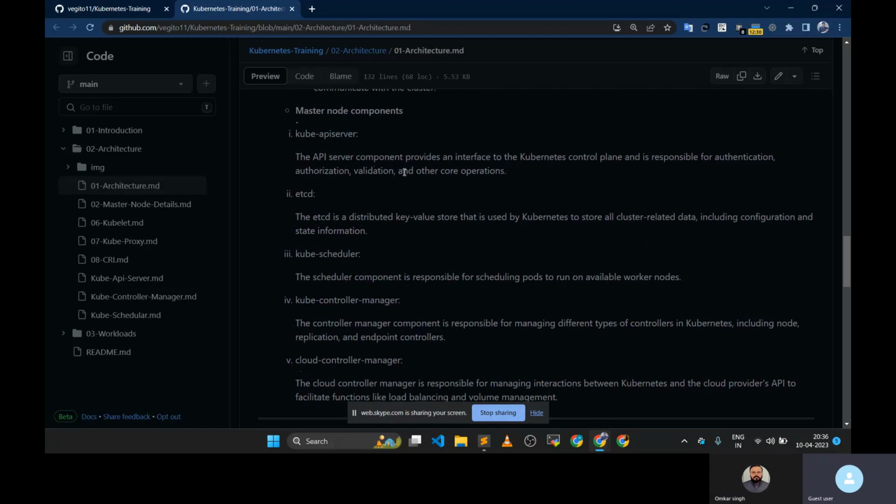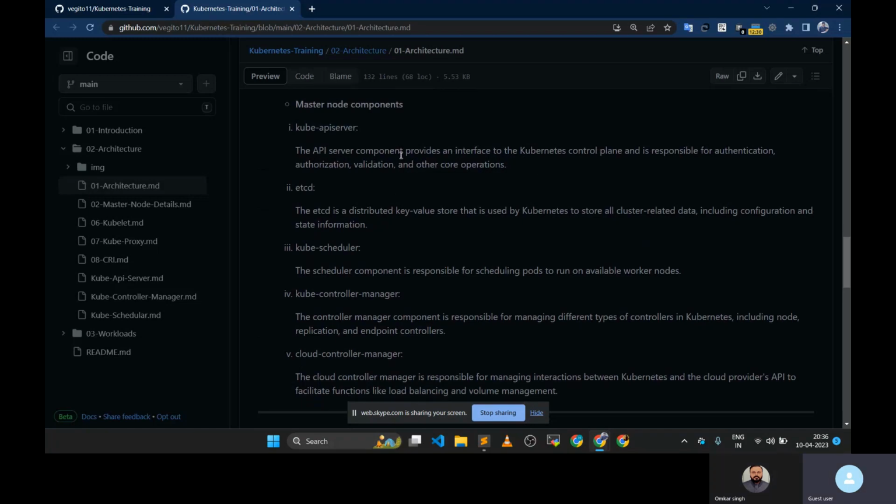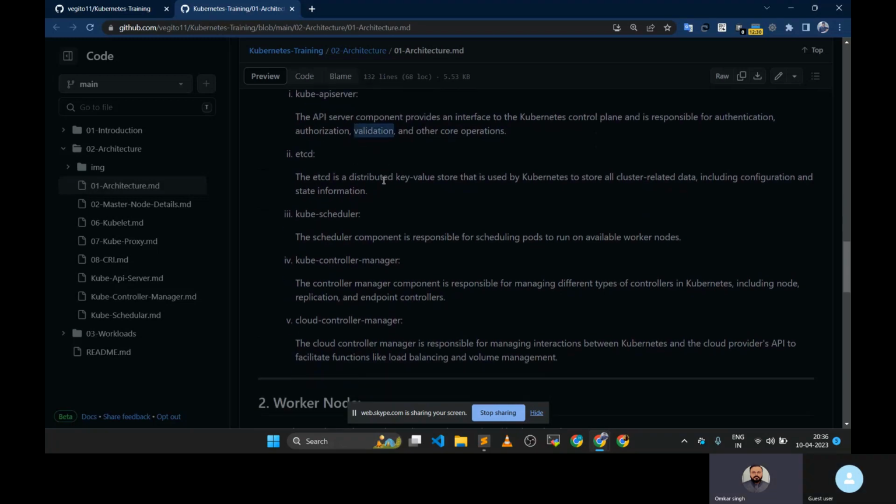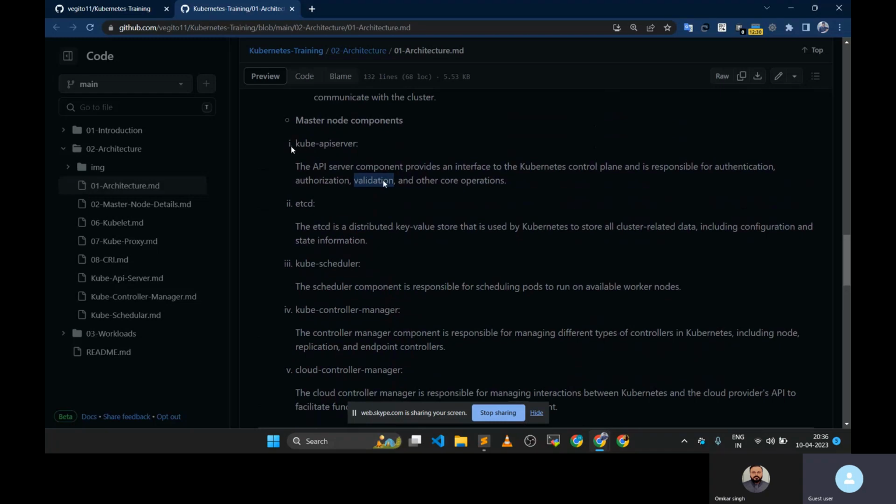The second thing is validation. Validation means, suppose you are creating some resource in Kubernetes, like a pod, and there is an error in your YAML file. That has to be validated by the kube API server. Got it? Yes. Validation means it will validate the YAML file also. So that is the responsibility of the kube API server.